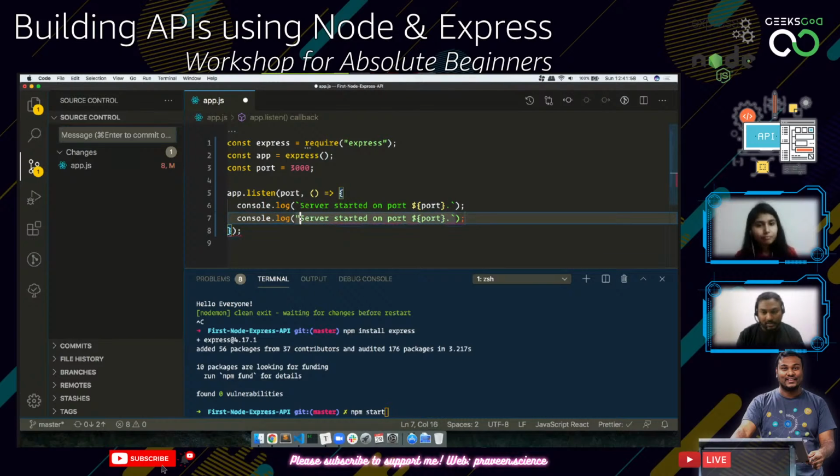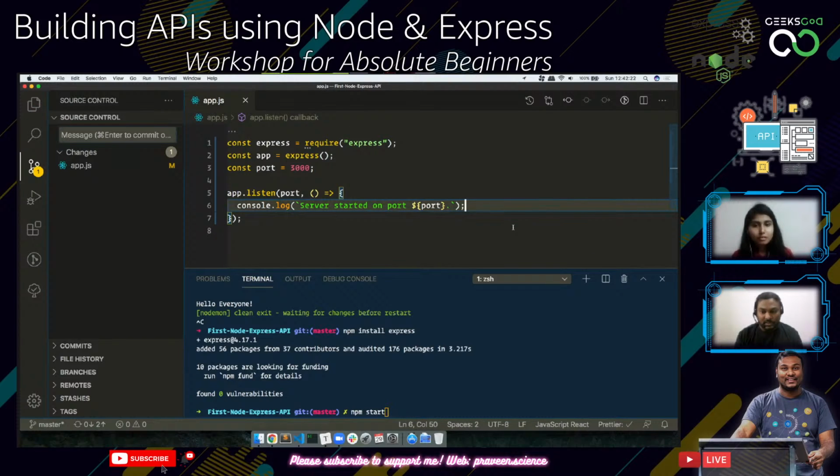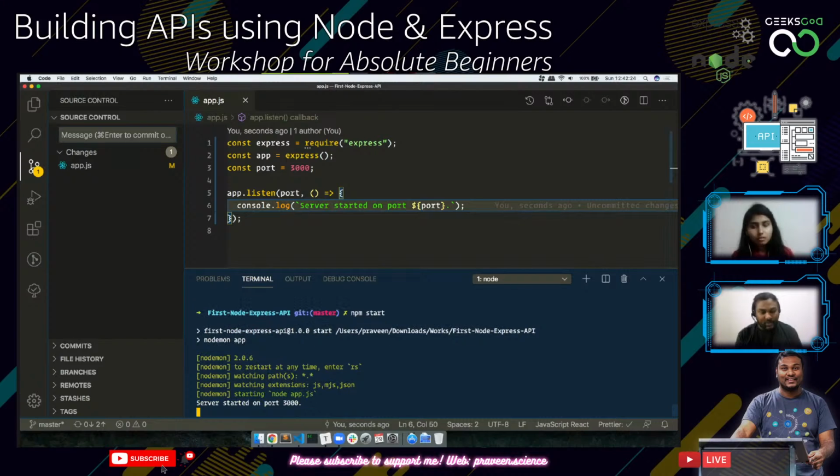So I can write it this way instead. This way of writing the code is very easy, right? This is called template literals, and it is available from the latest versions of JavaScript and Node.js. I'm just going to save this and do npm start again. It says server started on port number 3000 and it has not stopped. So it is still listening.